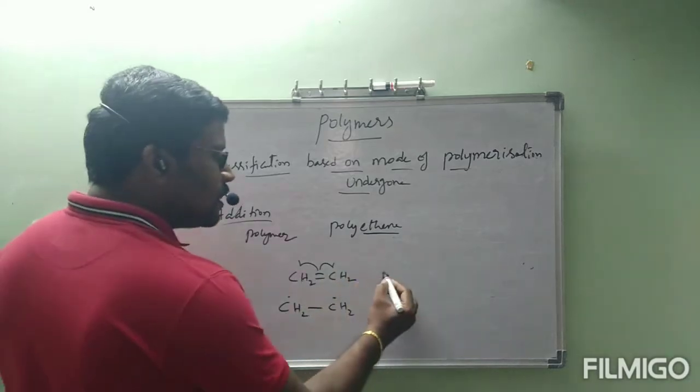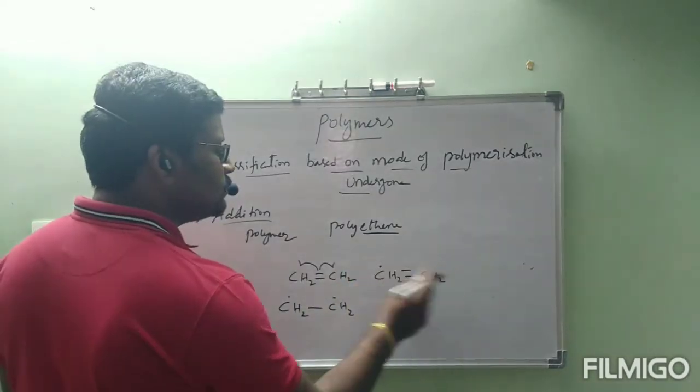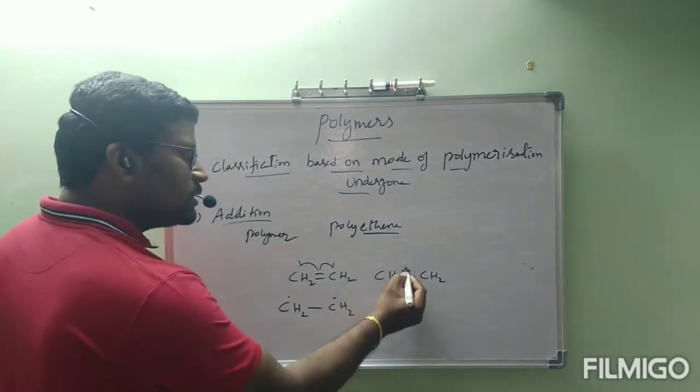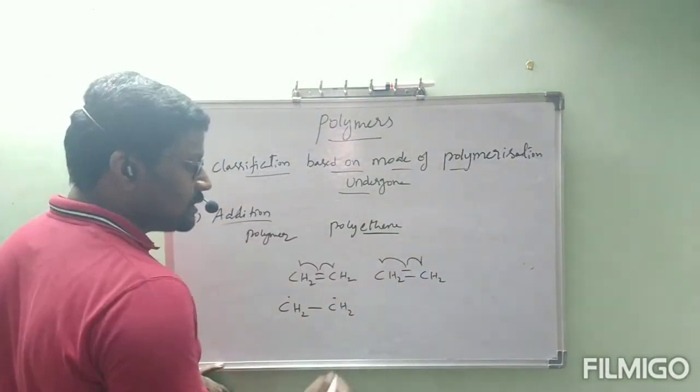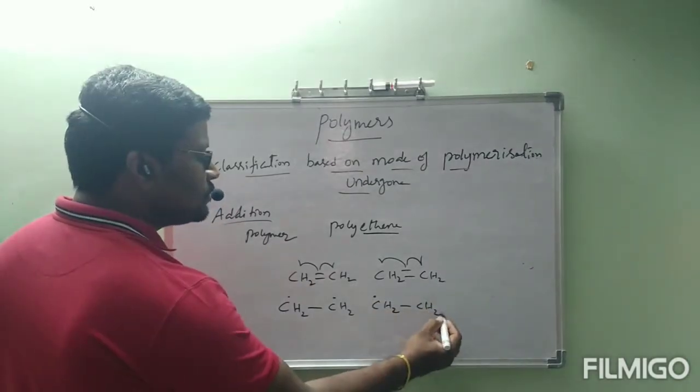Same way, one more molecule: CH2 free radical, single bond, CH2 double bond CH2, no free radical. This bond also will undergo homolytic cleavage. We will get CH2 with one electron, CH2 with one electron.